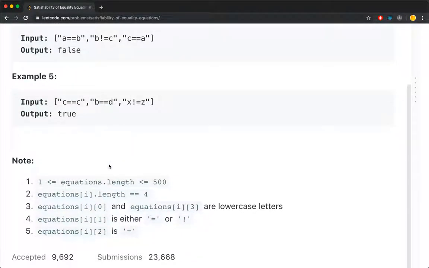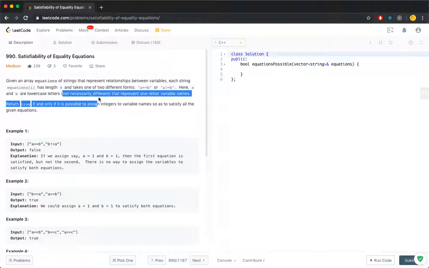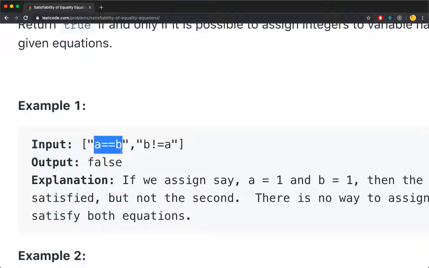The length of each string must be 4, and the first character and the last character are always lowercase characters, and the second character is either equal or not equal sign, and the third character, or index 2, is always the equal sign. The two variables are not necessarily different, meaning it's possible you have A equals to A as a string, or A not equals to A as a string, which we know is false straight away.